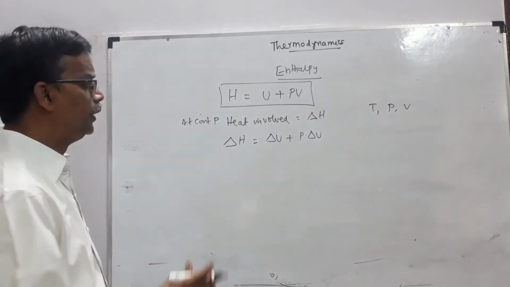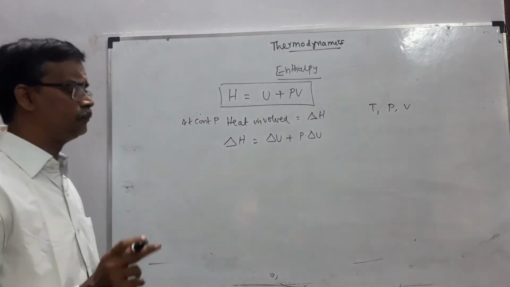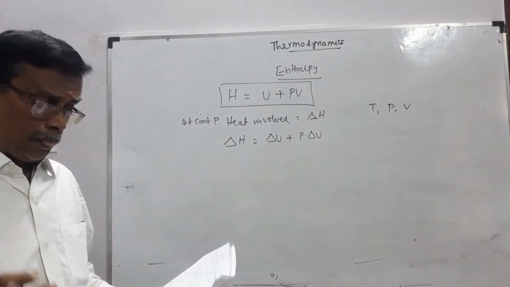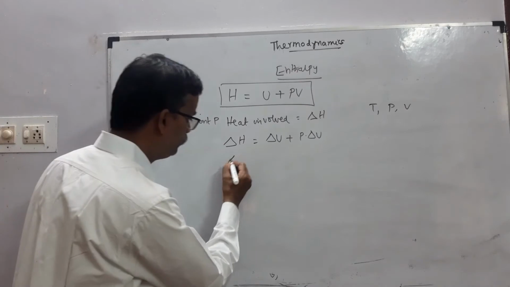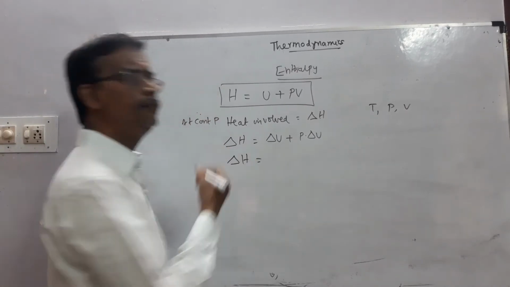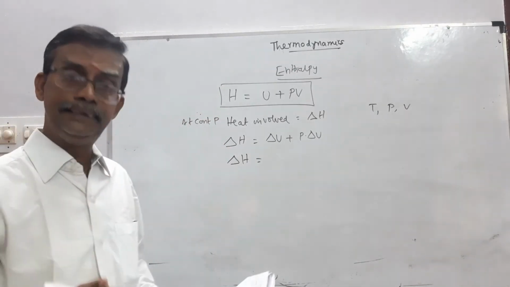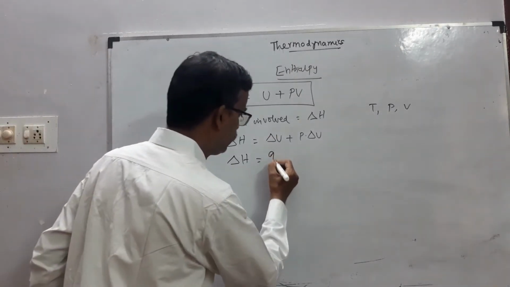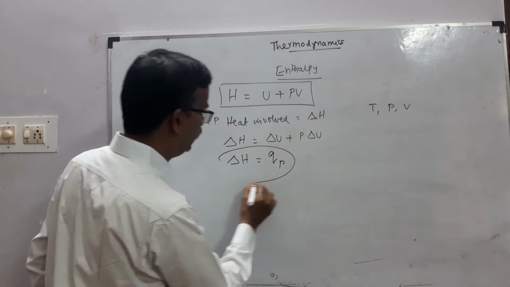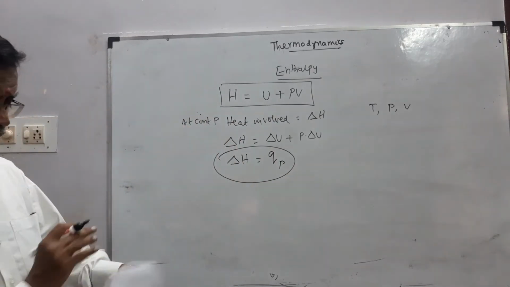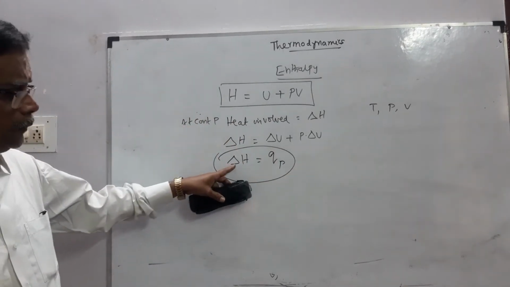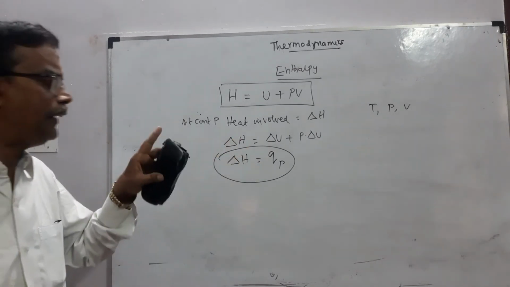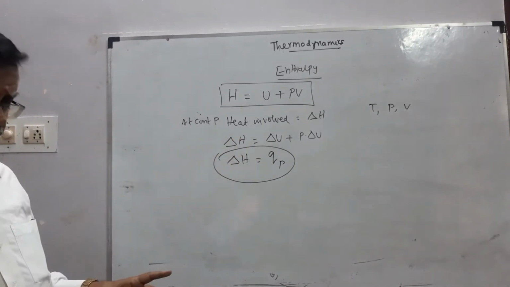The change in the enthalpy is equal to the heat supplied to the system at a constant pressure.